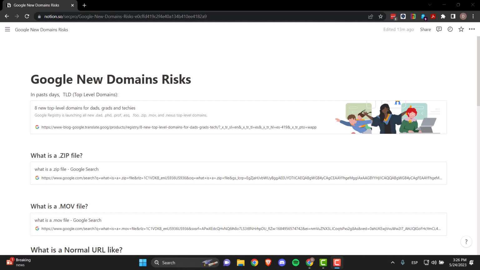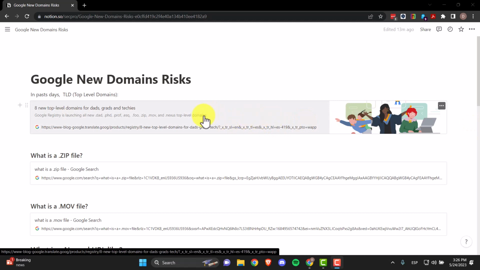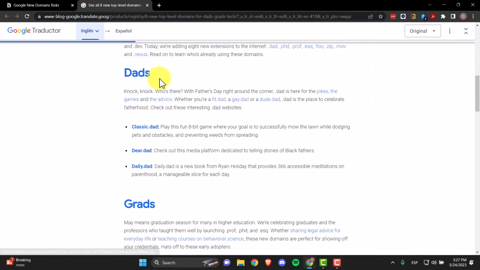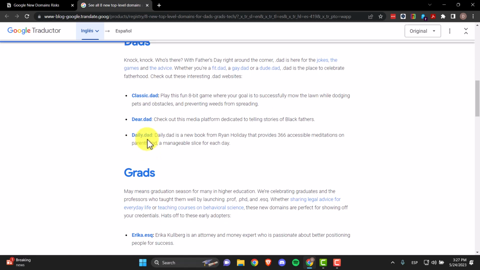In this video we're gonna talk about the new Google domain risks that are present right now. In the past days, Google released new top level domains to the market in 3 levels. One of these levels is a fun, jokey, gamey kind of domain. Here we have some examples: classic.dat, this.dat, daily.dat.